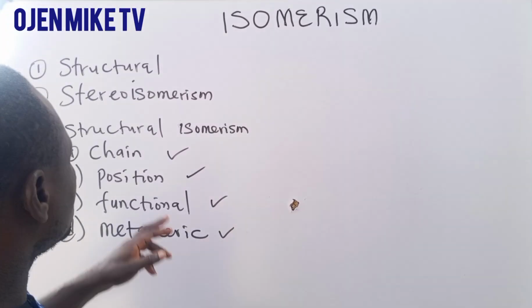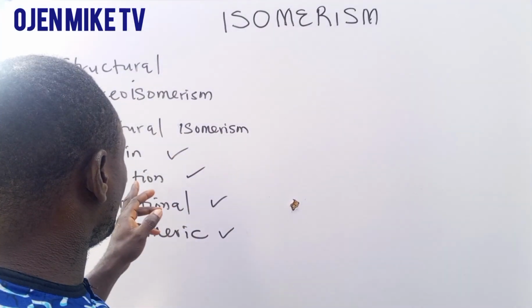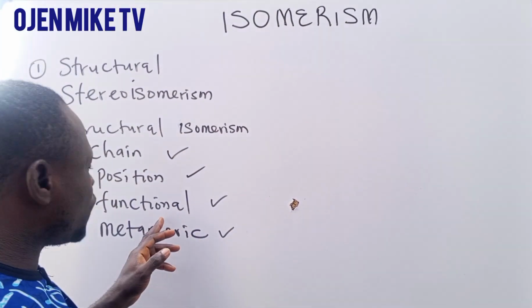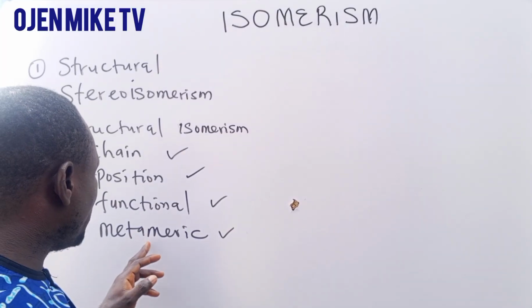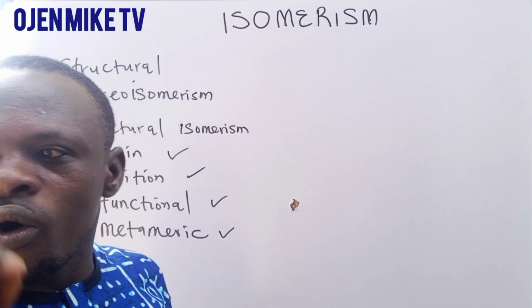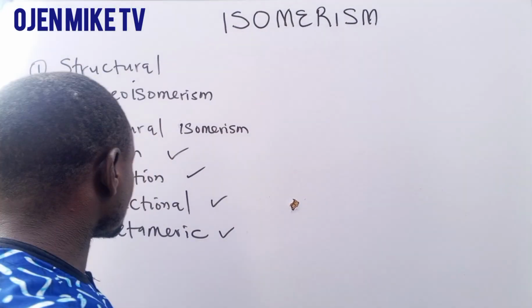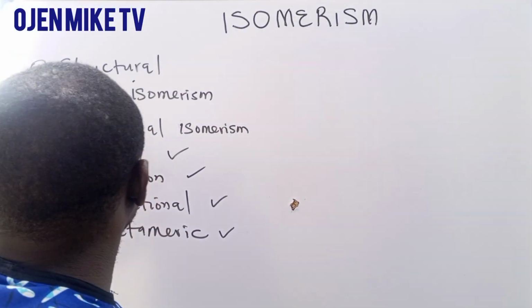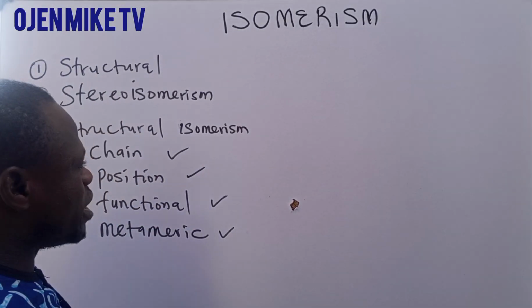We have chain isomerism, position isomerism, functional isomerism, metameric isomerism.